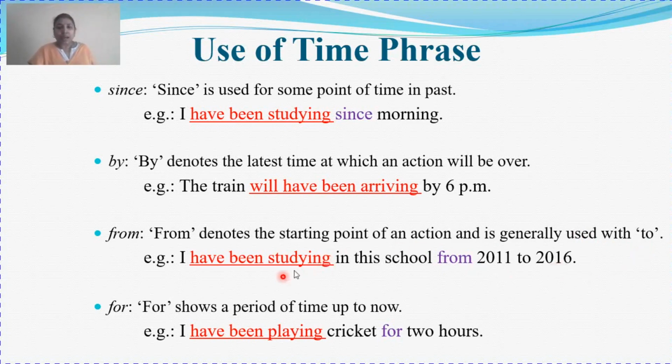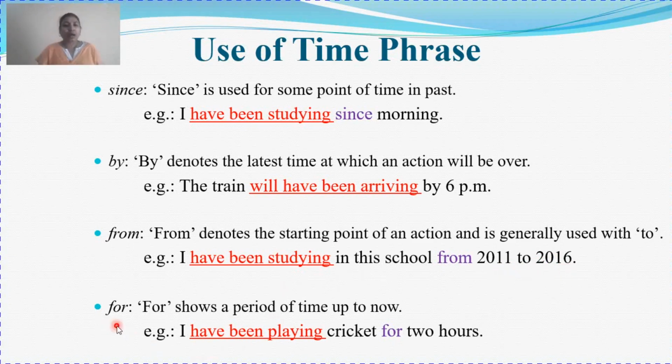Example: I have been studying in this school from 2011 to 2016. Suppose you have visited your old school and then you say, I have been studying in this school from this year to that year. Clear? So you have been studying there for 5 years. That is from 2011, when you started studying in that school, until you ended studying in that school. After this you changed it, or you completed your high school and intermediate and left.